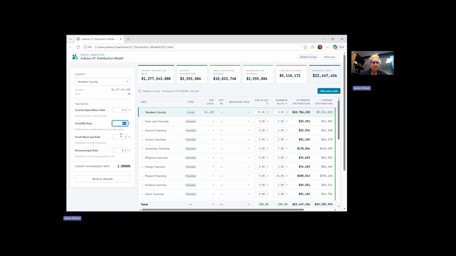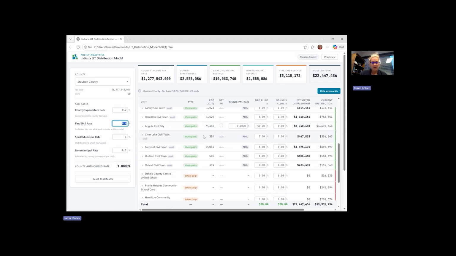However, a large municipality that is over or equal to 3,500 can actually opt to set their own municipal rate for their own municipal taxpayers, or they can opt to be treated like a small municipal unit. Be mindful of that because that does change the AGI, whether it be for the small municipalities or the larger municipality. The total authorized rate cannot exceed 2.9%.